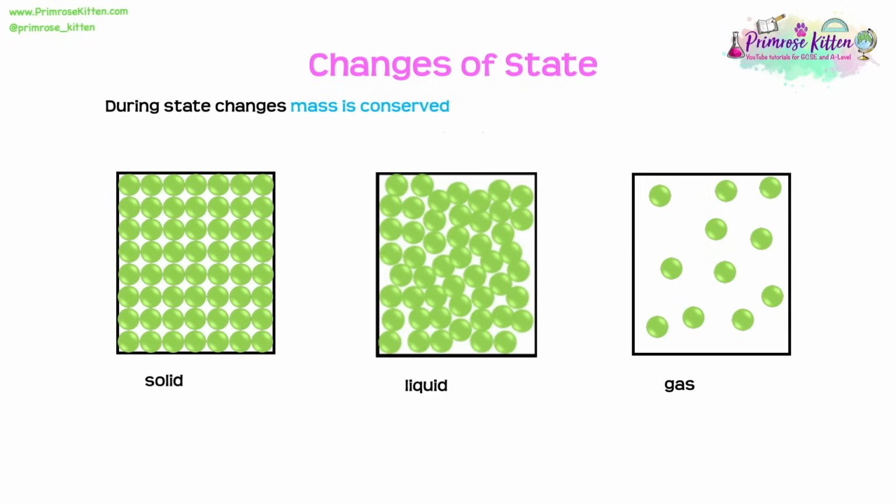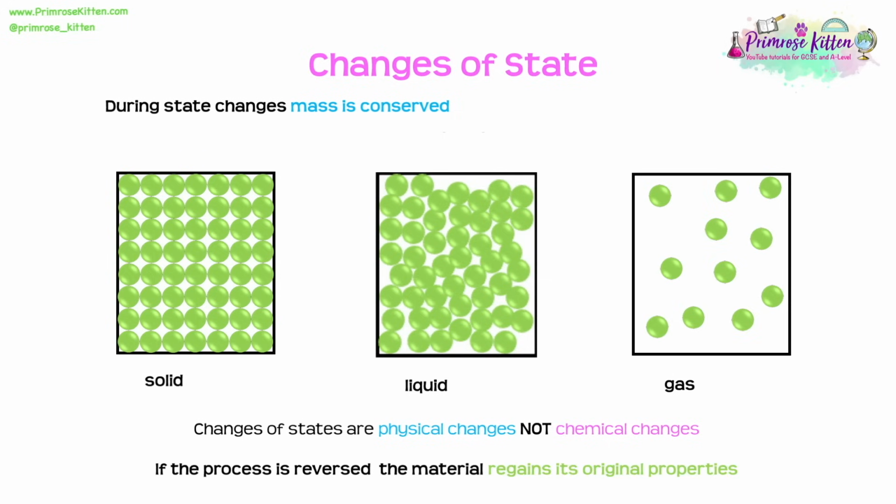During changes in states, mass is conserved. We need to know that changes of states are actually physical changes, they're not chemical changes. If we reverse the process, the material will regain its original properties.